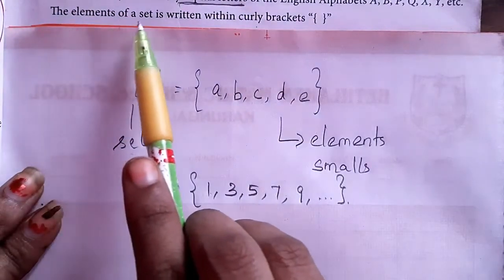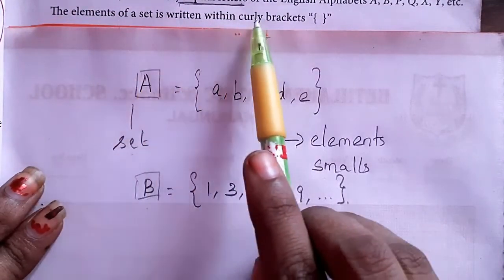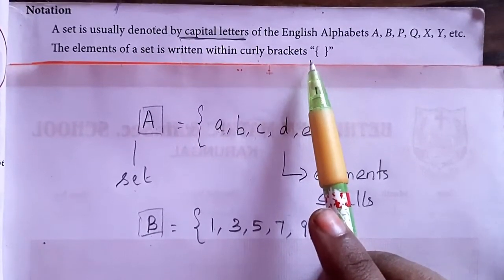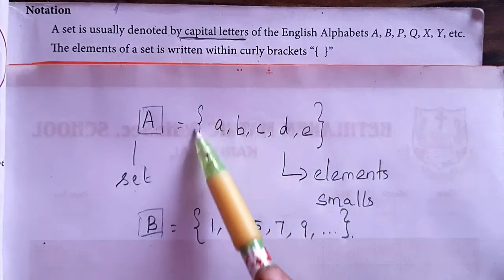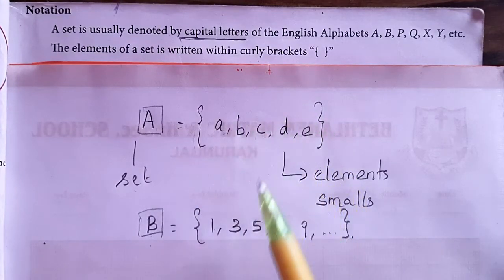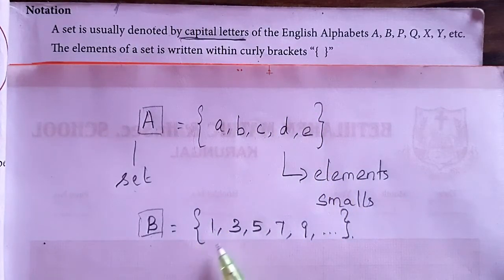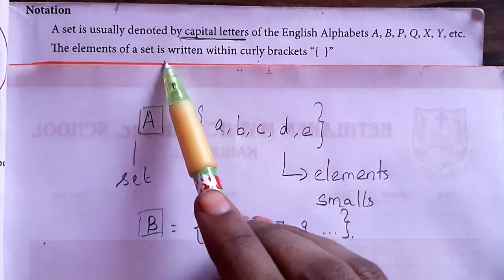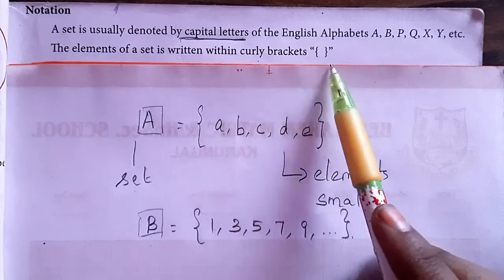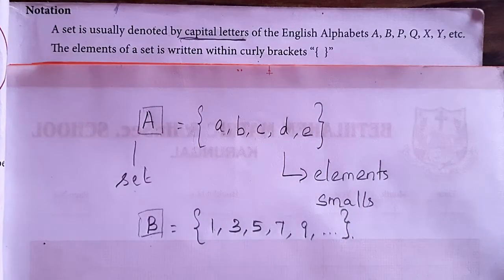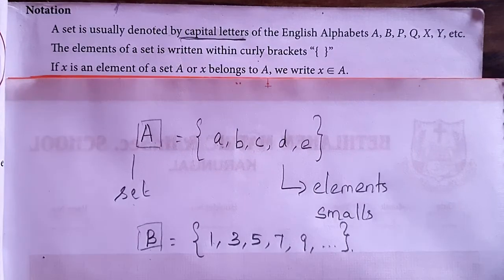The elements of a set are written within curly brackets. This curly bracket is one type of bracket. See, I use the curly bracket to write the elements. Look, I use the curly bracket to write the elements that are given there. Practice how to write the curly bracket well, then only you can draw it.